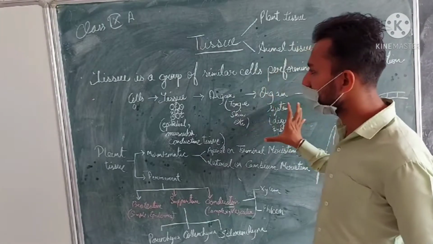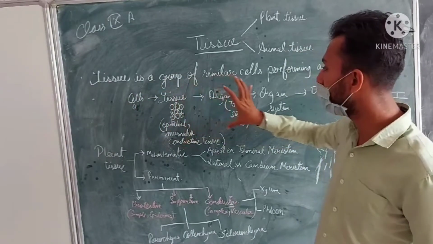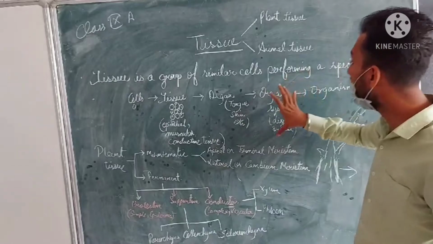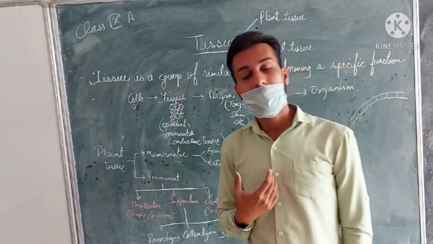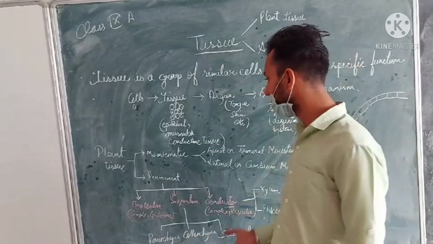And these organ systems mean the combination of cells form the tissue, a combination of tissues forms the organ, and these organs form the organ system, and then the organ system finally forms the organism, just like the human beings, the animals, as well as the plants.